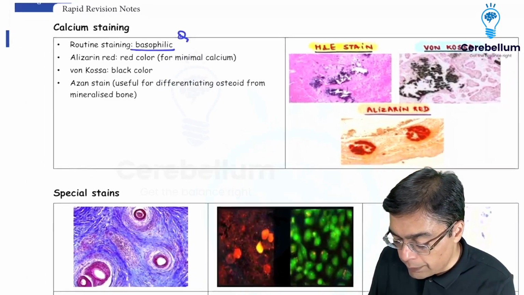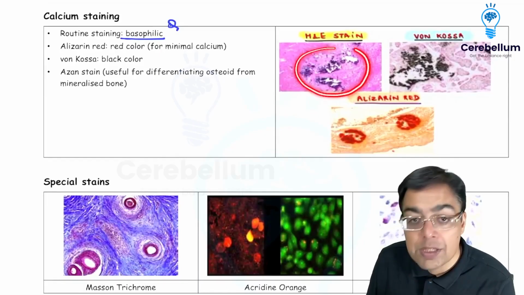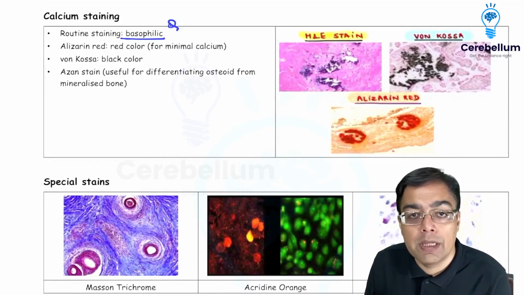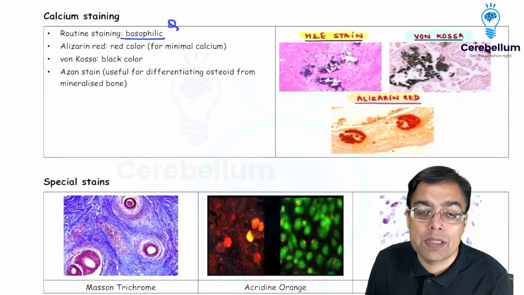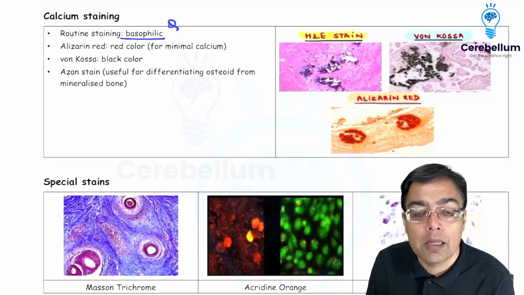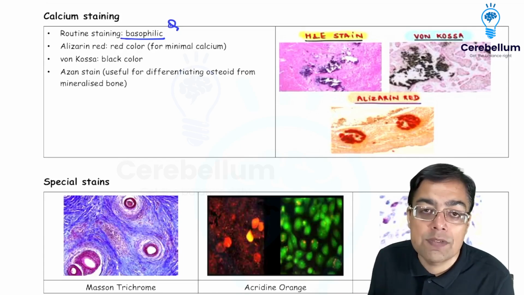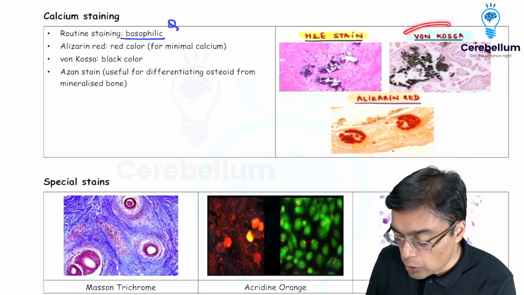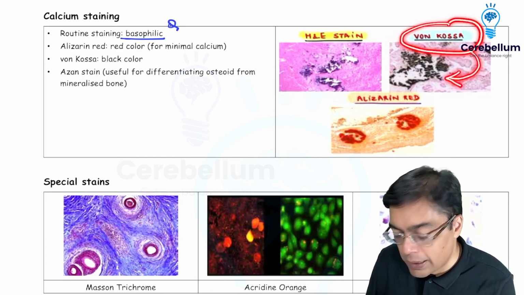So that's a basophilic appearance. That's what we are having a representation of over here. But if you're talking about detection of calcium, and it is going to be giving you the presence of a black color, so we talked about the fact, which is the stain which gives calcium a black color? Which one? Von Kossa, giving the calcium a black color.